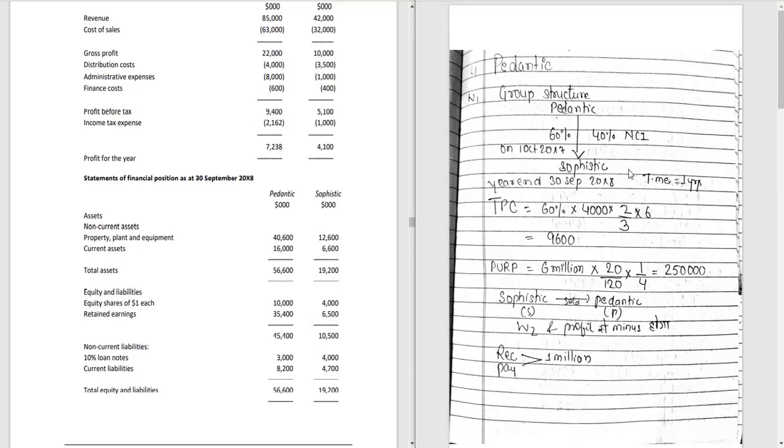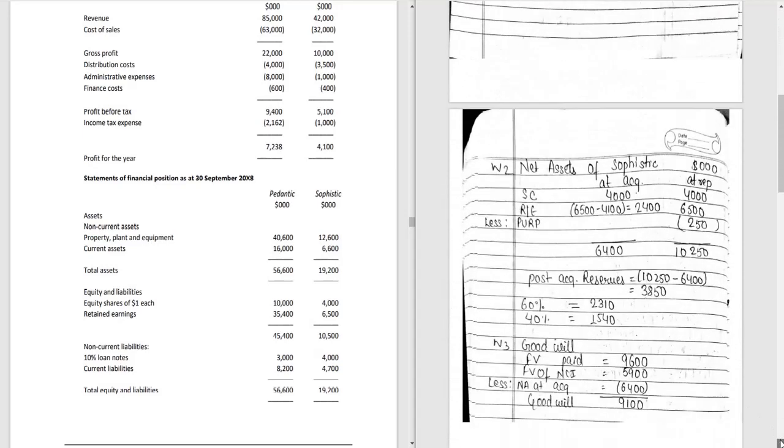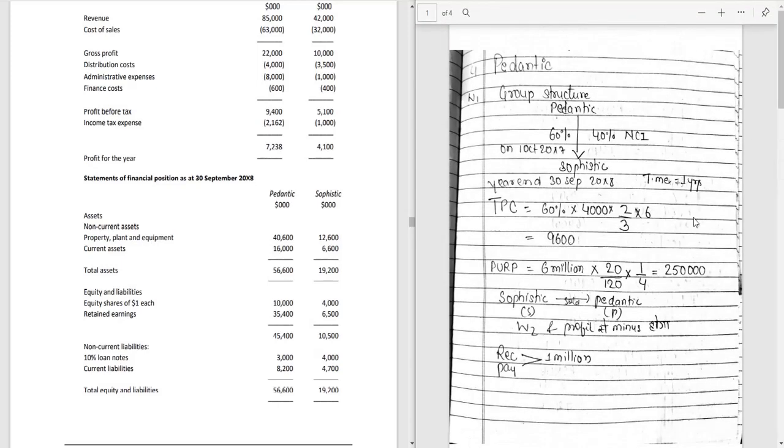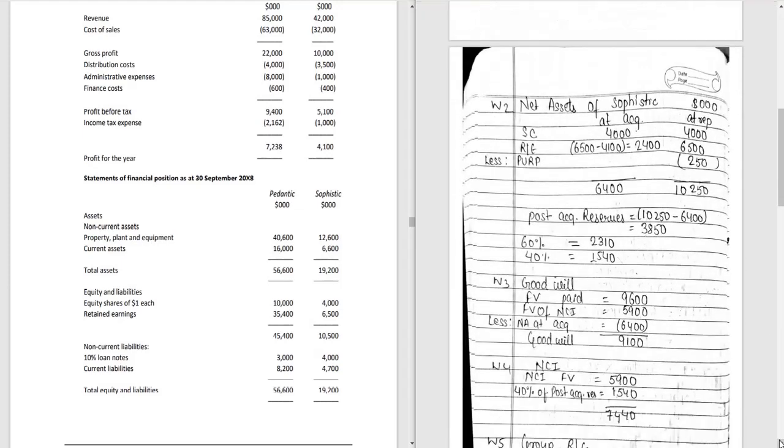Now one thing I need to tell you here is that in this question the subsidiary is selling to the parent, right? So the subsidiary is selling to the parent. We will calculate the PUP and subtract this PUP in working 2, that means at the calculation of net asset. So we will subtract this PUP from the reporting date. And if a parent is selling to the subsidiary, we will subtract this PUP at the time of calculation of group retained earnings, that is working 5. These things need attention while doing the calculations. So these things need to be seen very carefully.